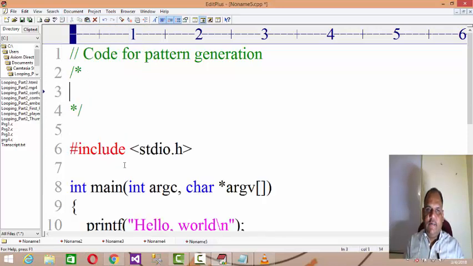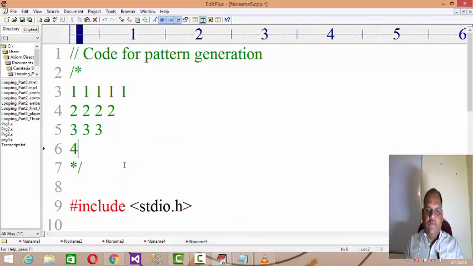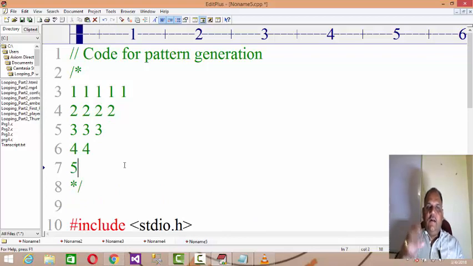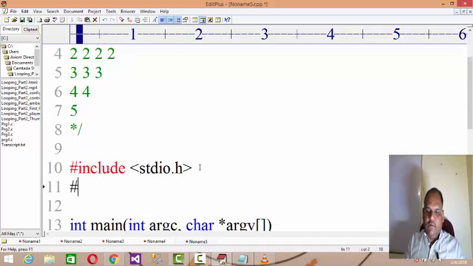You want to generate a pattern like this: 1 1 1 1 1, 2 2 2 2, 3 3 3, 4 4 and 5. Up till now we defined all the patterns incrementing from 1 upward. Now let's say it should decrement from 5 to 1. So #include <stdio.h>, #include <conio.h>.